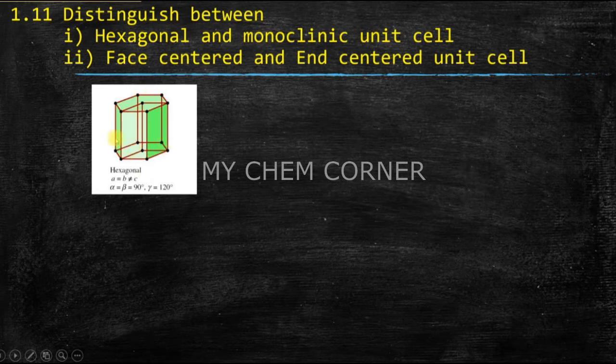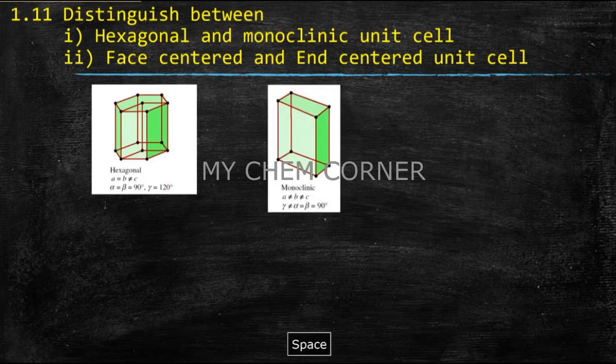So here, when you look at the edge lengths, this is A, B and this is C. A and B, both edge lengths, are the same, but these are not equal to C, because the C edge length is the longest. So they are not the same. Now similarly, when you look at the angles, you have alpha and beta. Both of these are 90 degrees. But when you look at gamma here, which is a bigger angle, gamma is 120 degrees. Now when you compare the structure with the monoclinic unit cell, they're very different.